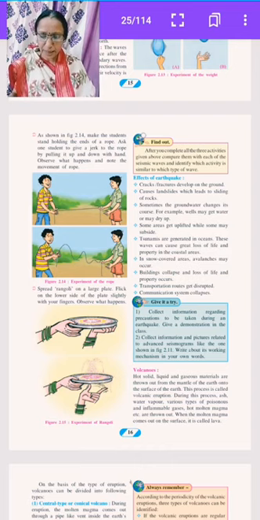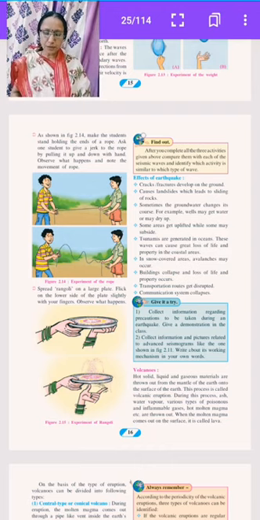Give it a try. Collect information regarding precautions to be taken during an earthquake. Give a demonstration in the class. Collect information and pictures related to advanced seismograms like the one shown in figure 2.11.